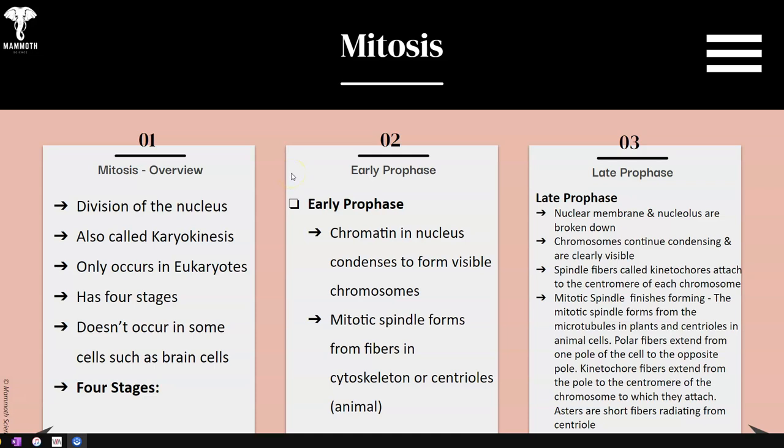Then we head into mitosis. So mitosis, the M phase, proceeds directly after interphase. Now, what is mitosis in general? Mitosis, by definition, is called the division of the nucleus. It is also called karyokinesis.